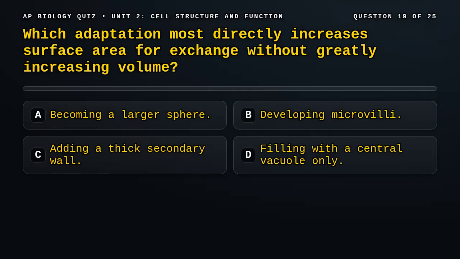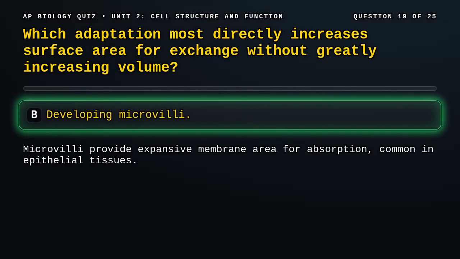Question 19. Which adaptation most directly increases surface area for exchange without greatly increasing volume? A. Becoming a larger sphere, B. Developing microvilli, C. Adding a thick secondary wall, D. Filling with a central vacuole only. Correct answer, B. Finger-like microvilli dramatically increase membrane area for nutrient absorption, as seen in intestinal epithelial cells.